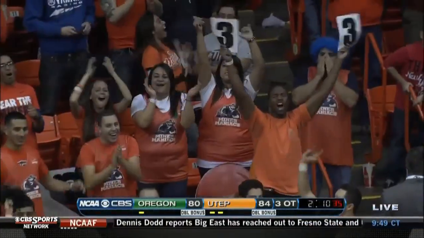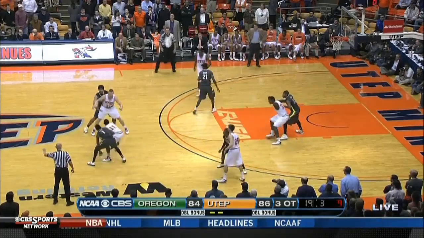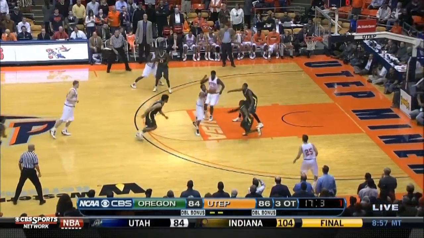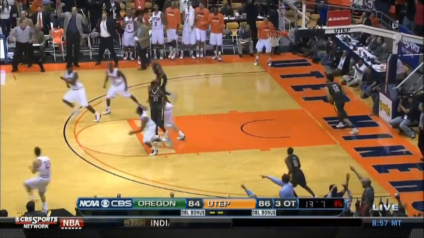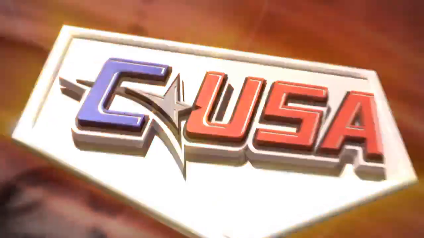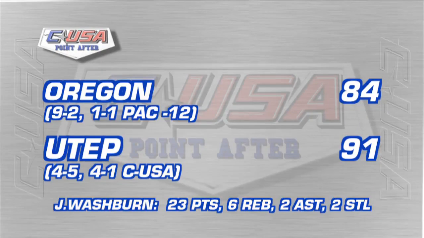That's incredible. Connor Tucker came up big in the overtime sessions, basically closing out the game with this 3 and sinking 2 free throws in the final seconds of the third overtime. The final score, UTEP 91, Oregon 84. 5 Miners scored in double figures. Sophomore Julian Washburn led the way with 23 points.